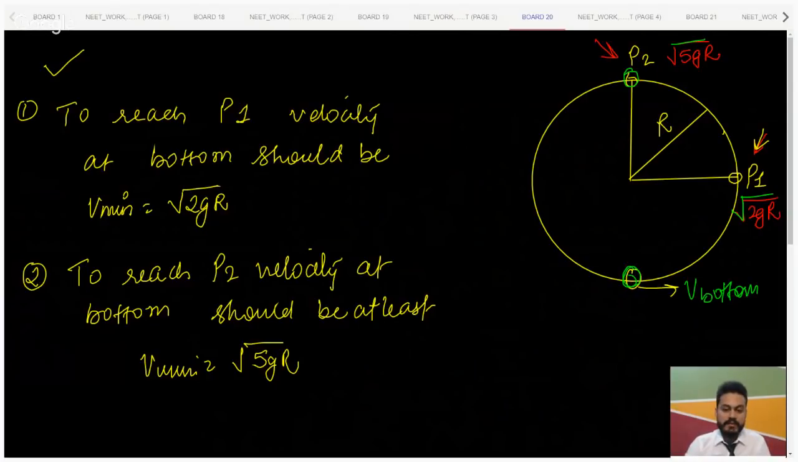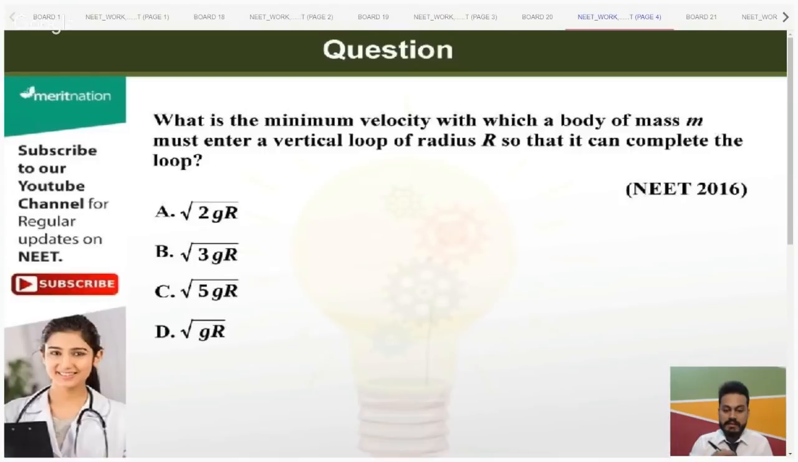Let's see how many of you can answer it. It is a question that was asked in NEET 2016. And guys, tell me, are you finding it easy or tough? Go ahead. What is the minimum velocity with which a mass m must enter a vertical groove? Yes, you just scored 4 marks, okay?